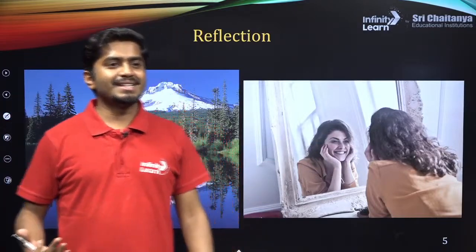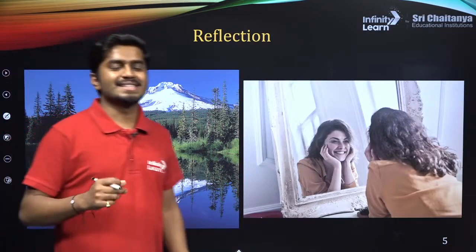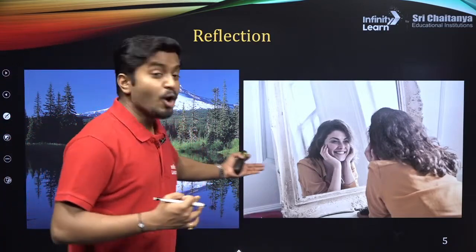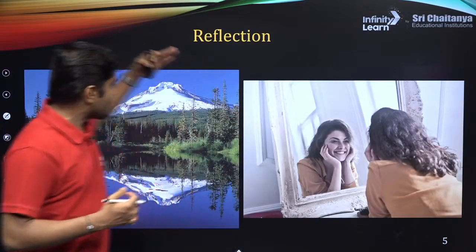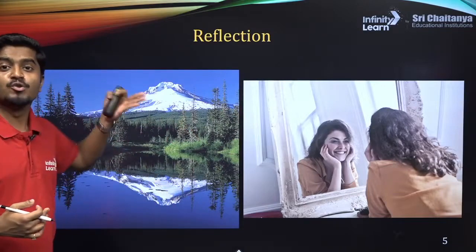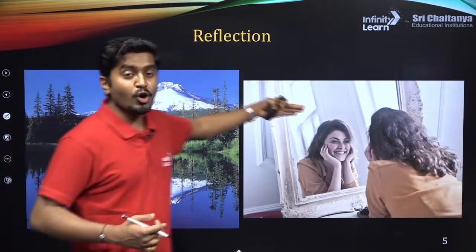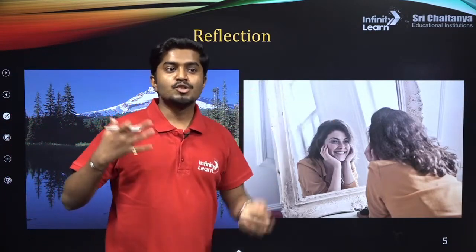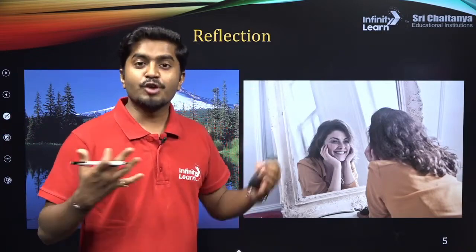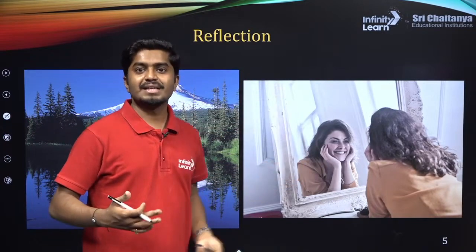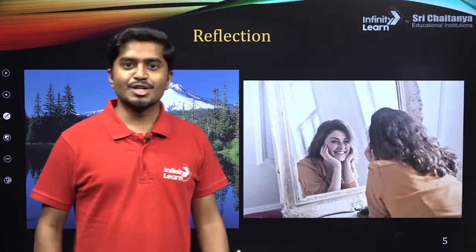Yes, correct, nice. So what is reflection? Bouncing of the light. So light will fall onto this lake, it will bounce back. Yes, light will fall onto the mirror, it will bounce back. So bouncing of the light from the smooth surface, that is called as reflection of light.